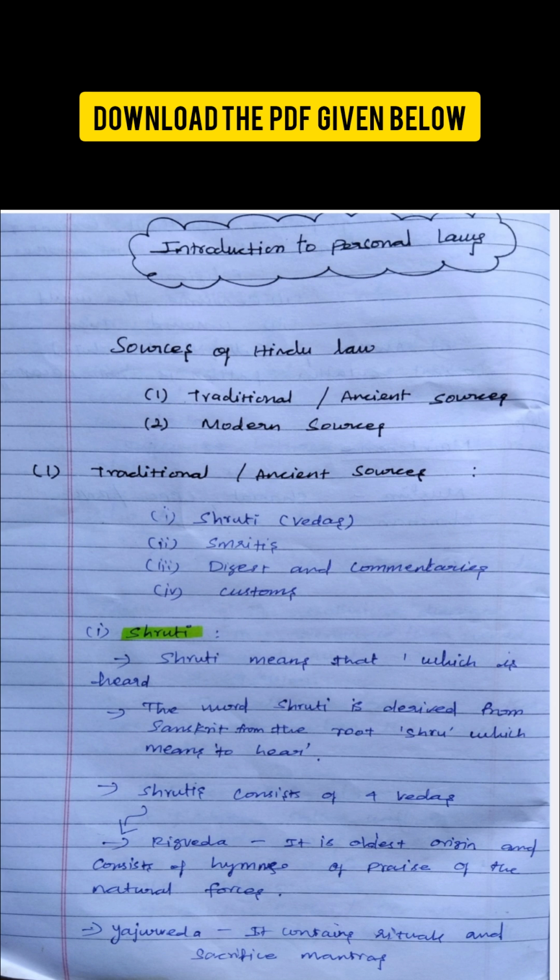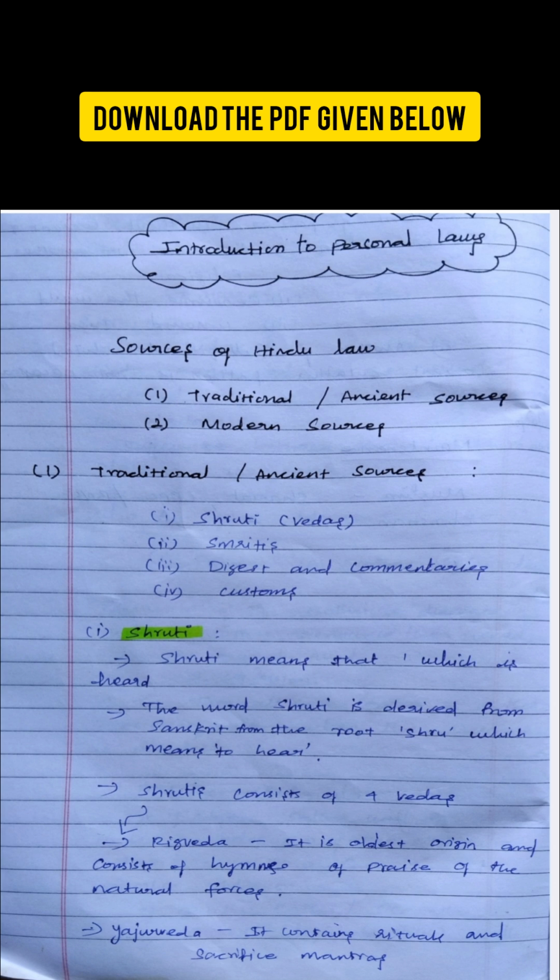Now, what does Shruti contain? Shruti mainly consists of the four Vedas: Rig Veda, Yajurveda, Samaveda, and Atharva Veda. First, the Rig Veda. The Rig Veda is the oldest Veda. It contains hymns of praise of natural forces like the sun, fire, wind, and rain.